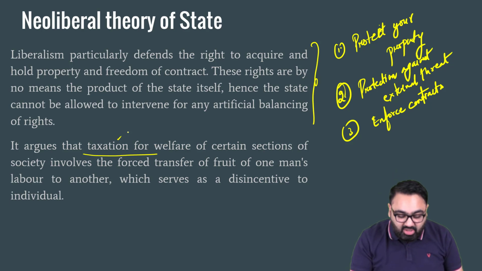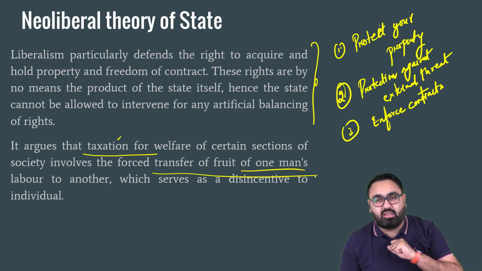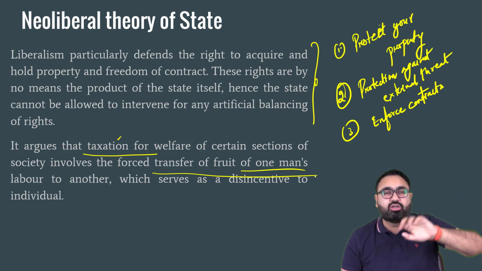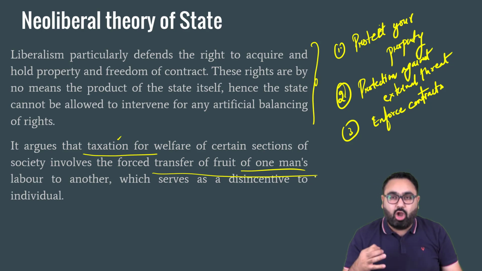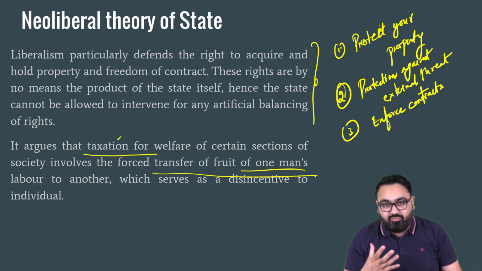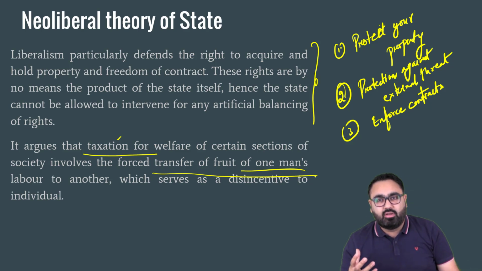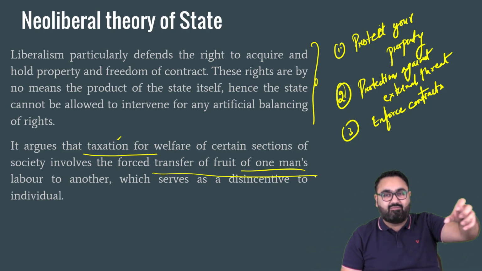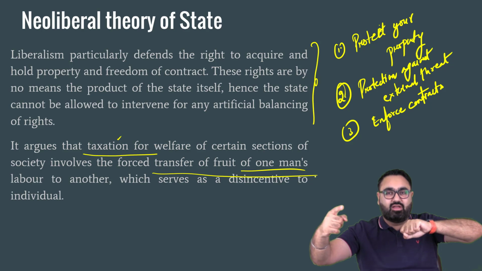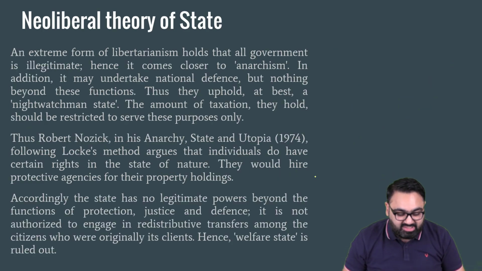Because taxation means you are forcing someone to give their hard-earned money so that the government can distribute it to someone else. What is taxation? The taxation idea is government will take money, more money from those who earn more, and then distribute it to people who need it more. So you are redistributing wealth. You are taking away someone's hard work and giving it away to someone else. That is again something that liberals were against. So even the idea of taxation did not sit well.